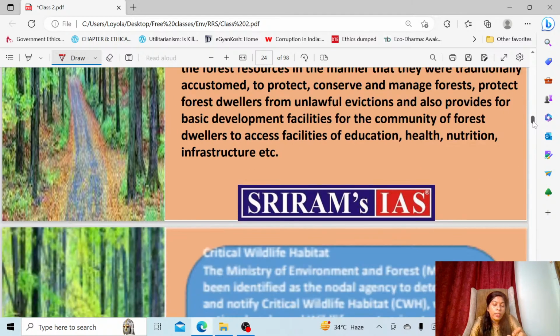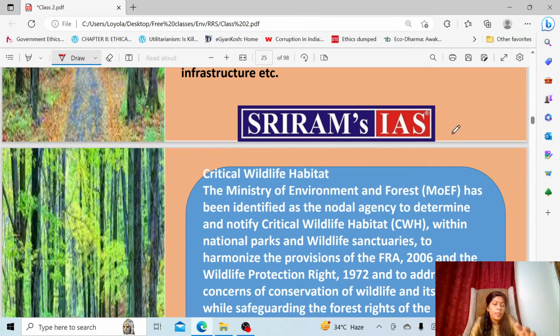Another important thing you can note under this act is critical wildlife habitat. Critical wildlife habitat means the tribals or the forest dwellers have their individual right or community right inside the forest to worship their deity. They will cross the forest, go inside the forest, and worship the deity. That is community forest reserve. Customary rights they do have. Like this, we told the rights of the people. Now here we are talking about the rights of the animal. That is why this is called critical wildlife habitat.